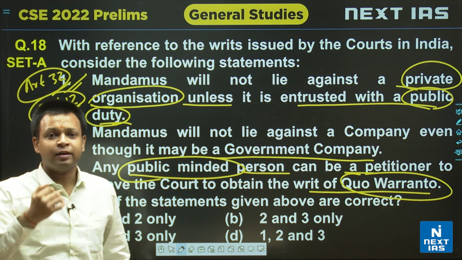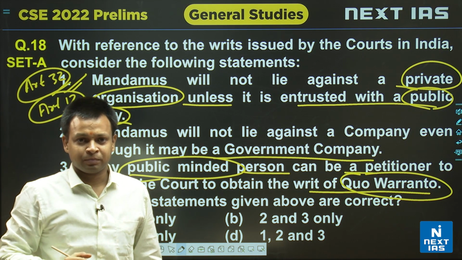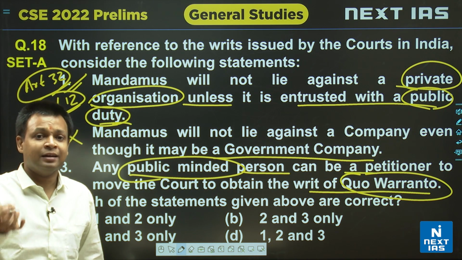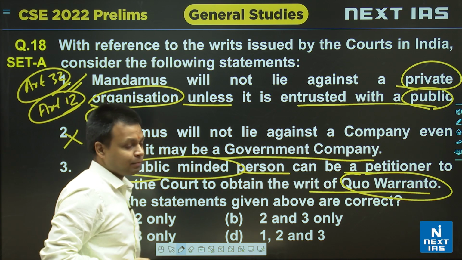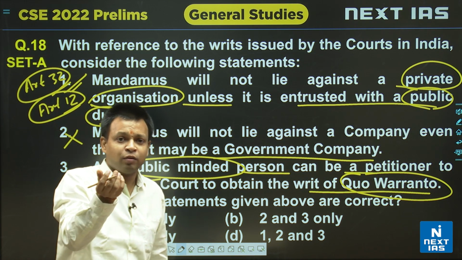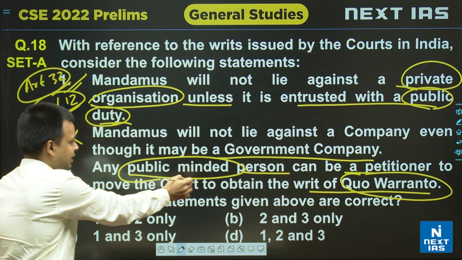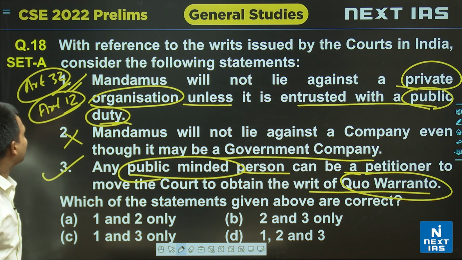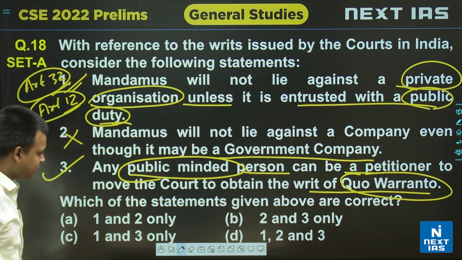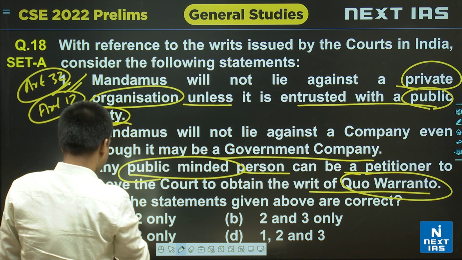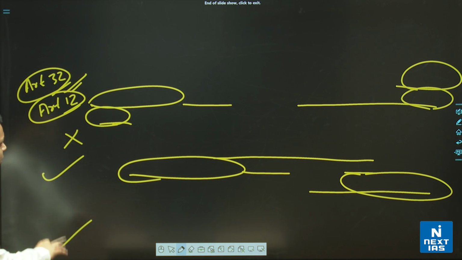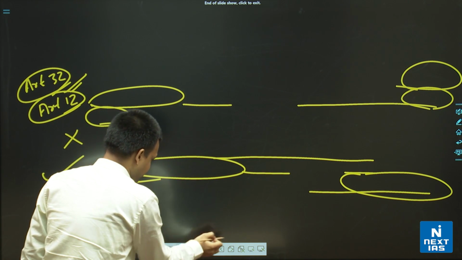The court will not ask why you are coming to us with this question, whereas in the other writs except habeas corpus, whether it is prohibition, certiorari or mandamus, all these 3 writs cannot be issued unless the court is satisfied, and it will very clearly ask why you are a party. Here it is not the case, so this is a correct statement. So option 1 and option 3 are correct. Option 2 is not correct. So if you look at the options, C is the correct answer. Okay. So I hope you have got it now. Thank you.